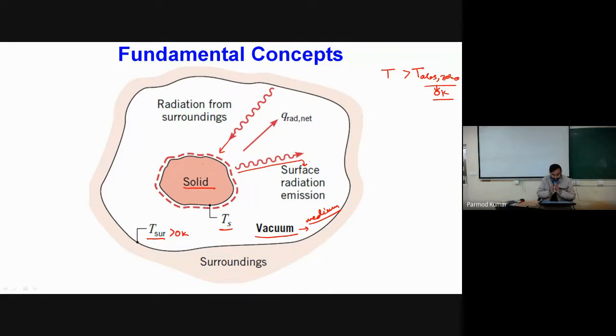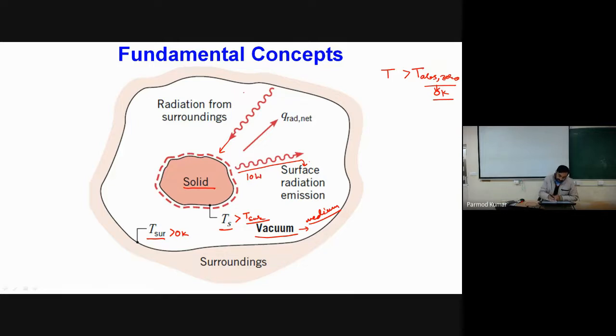Now the question comes: if both the system and the surroundings are radiating heat energy, in which direction will we have the net amount of heat transfer? The answer is that if we assume the solid temperature is greater than the temperature of the surroundings, then the radiation emitted from this surface is, say, at the rate of 10 watt.